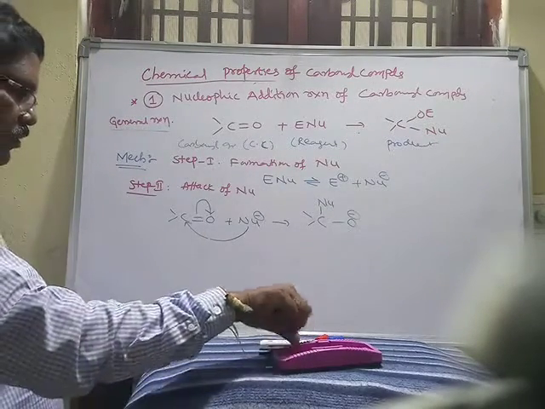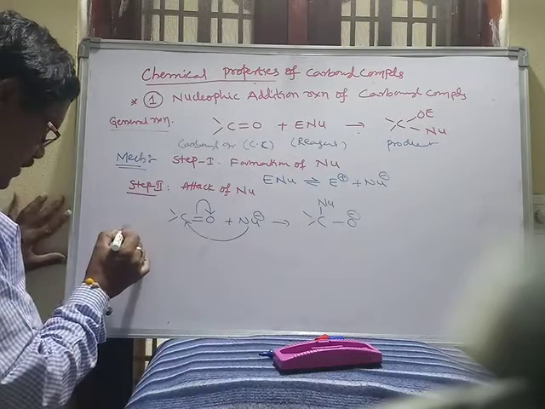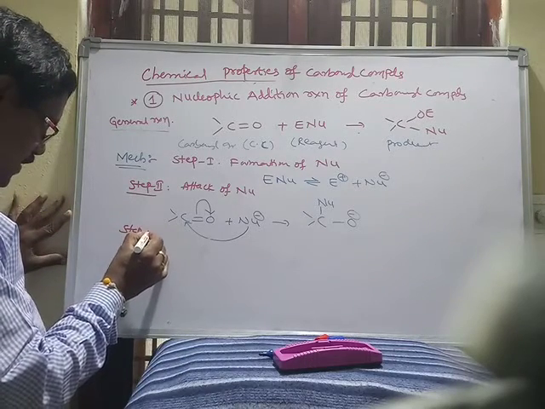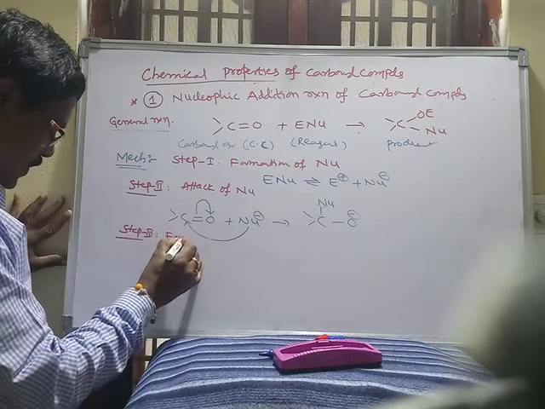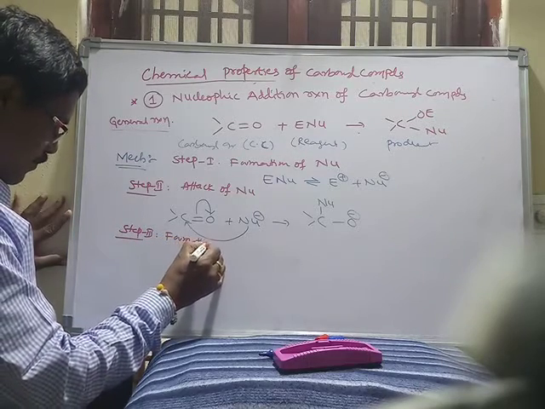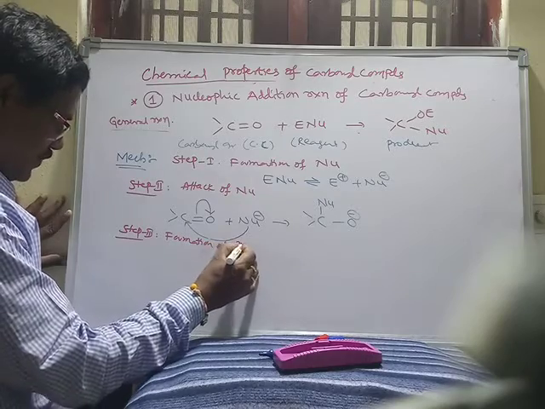Okay. Now the third step. Step 3: formation of product.